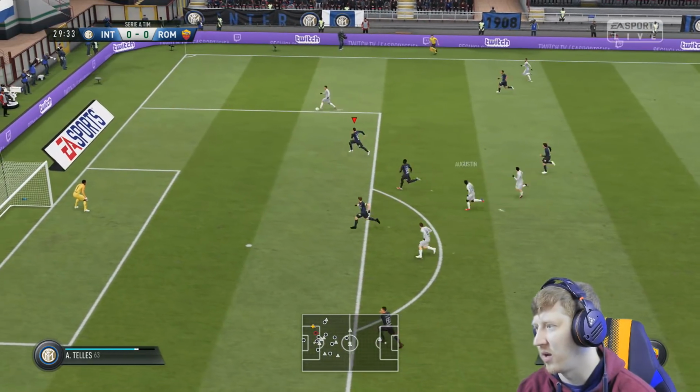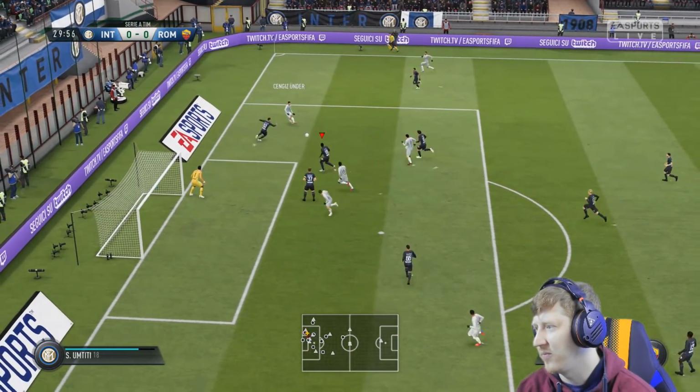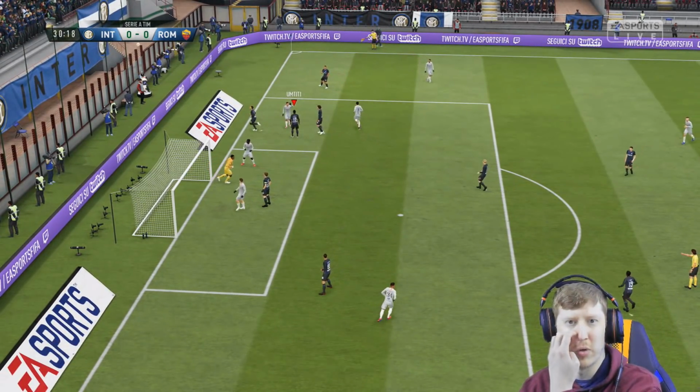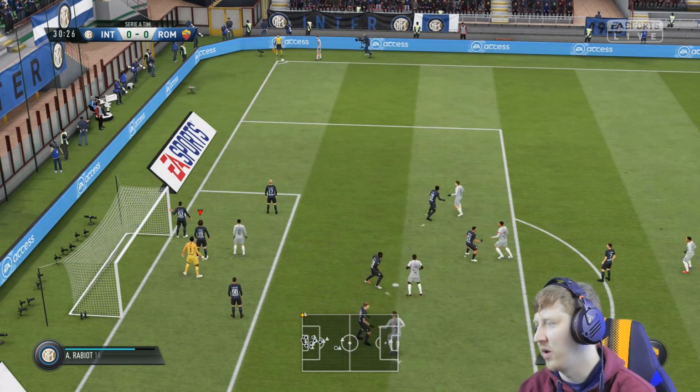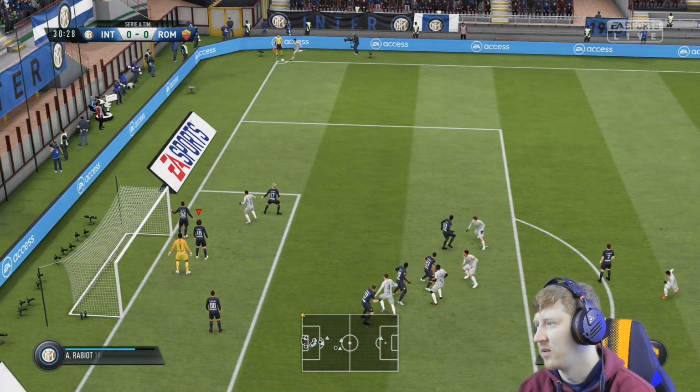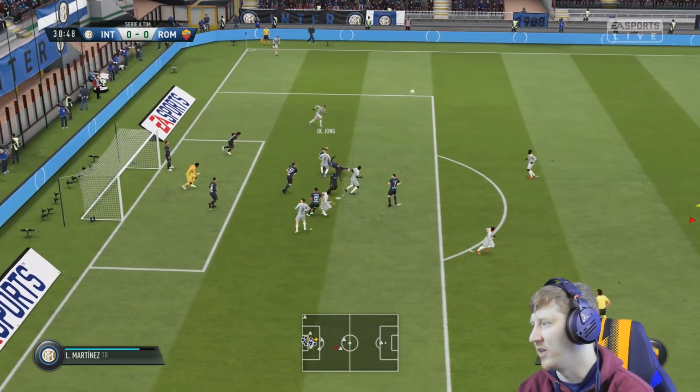Cengiz Ünder played in behind. Cross could come in. There it is, and Umtiti's in the way. Now it's a corner for Roma at the other end, to be delivered in by Pellegrini. It's a good delivery too, but Frenkie de Jong deals with it.